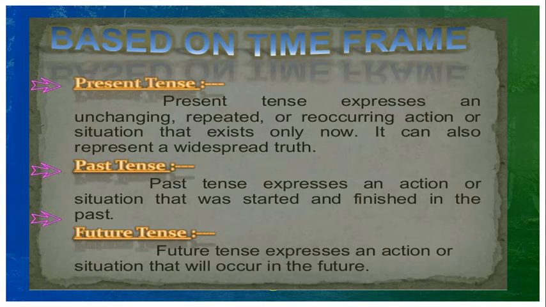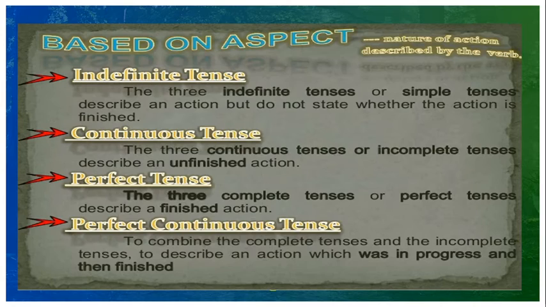Past tense. What is past tense? Past tense expresses an action or situation that was started and finished in the past. A future tense expresses an action or situation that will occur in the future time.